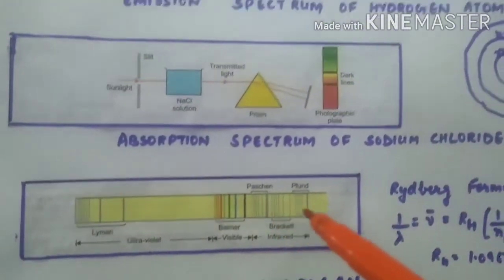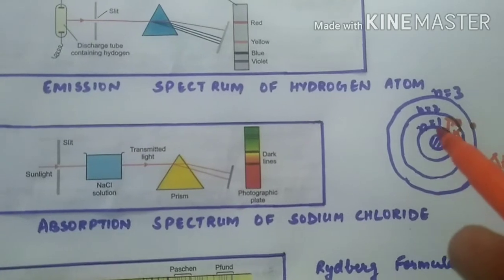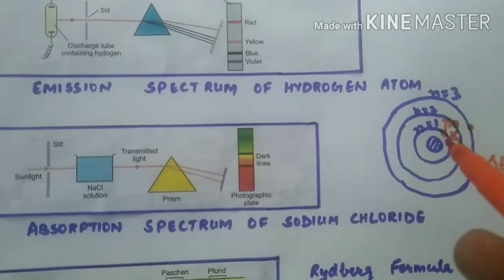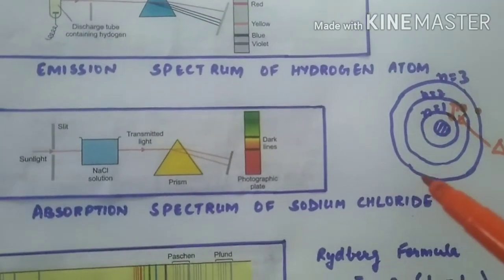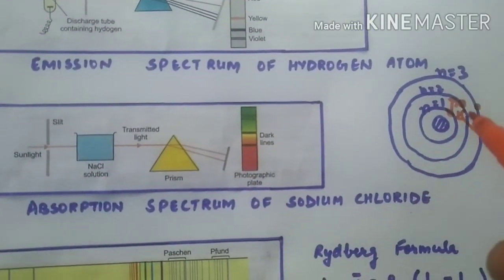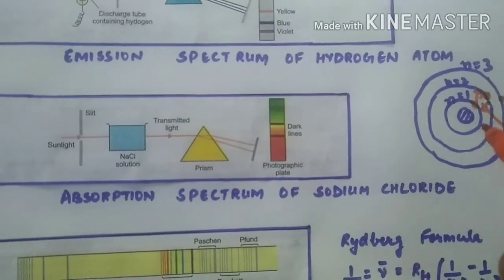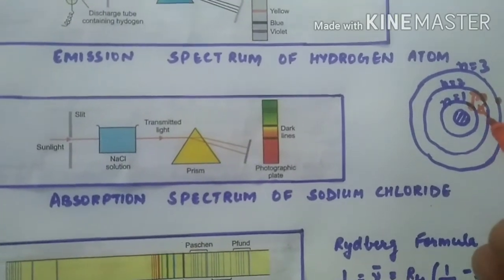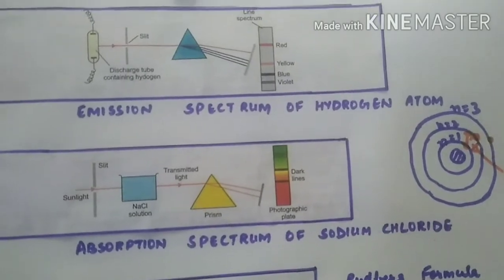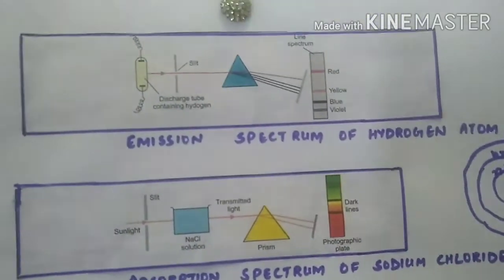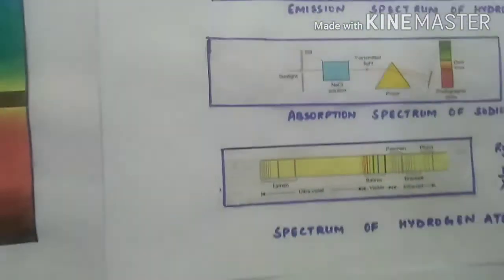Now the lines that appear here are because when these elements are heated up or given energy, the electron may jump to a higher energy level and the atom comes to an excited state. And when this atom comes back to its ground state and jumps back to its original place, energy equal to the difference of the energy of the two orbits is emitted, and this energy emitted is appearing here in the form of a line.